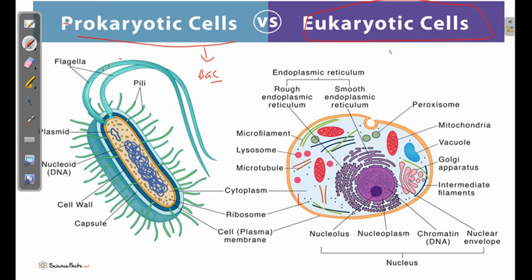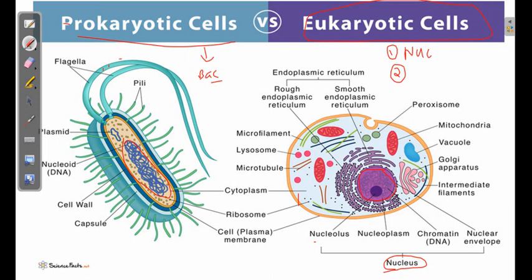three categories. The first category, as we have discussed, is the nucleus, right? In the eukaryotic cell, there is a specific nucleus which confines the genetic material. The nucleus contains the chromosomes. In the prokaryotic cell, there is no such structure available which can protect or surround this genetic material. The genetic material is floating within the cytoplasm.